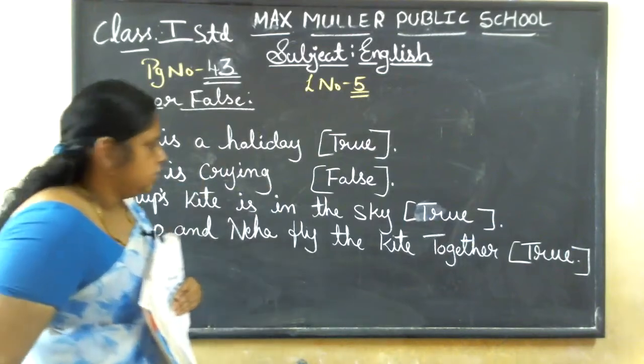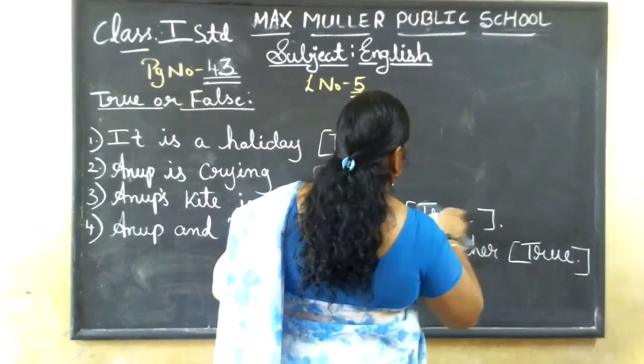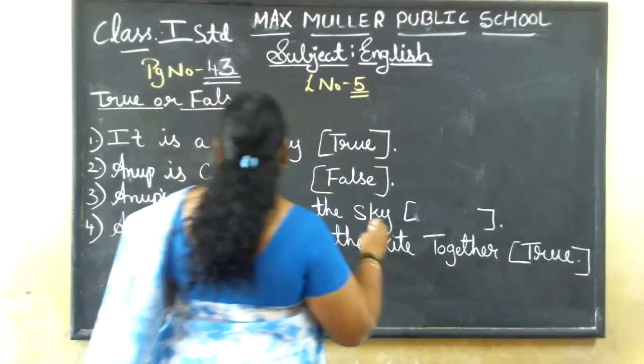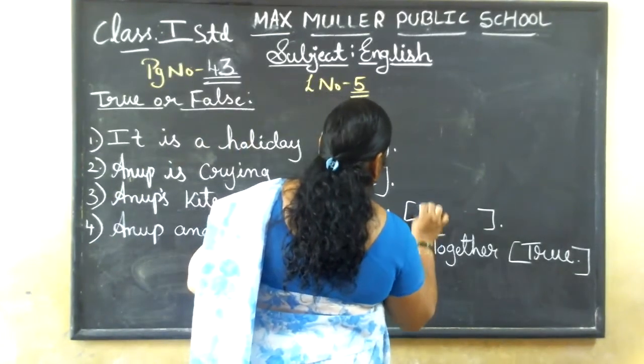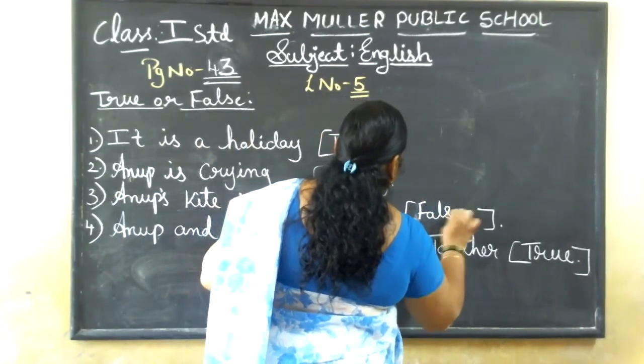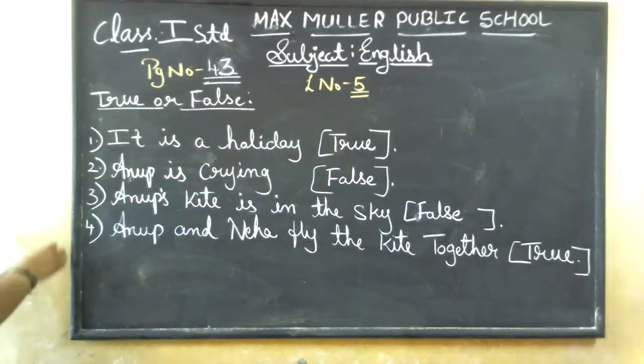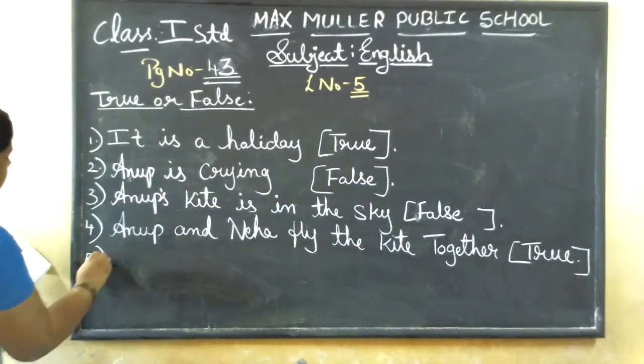Here's a small change, children. Okay. This is actually false. I'm sorry. Neha's kite was in the sky. Anup's kite is in the sky? No, it is false. Write it as false. So the next one is true. I've done the changes. Copy it, children.